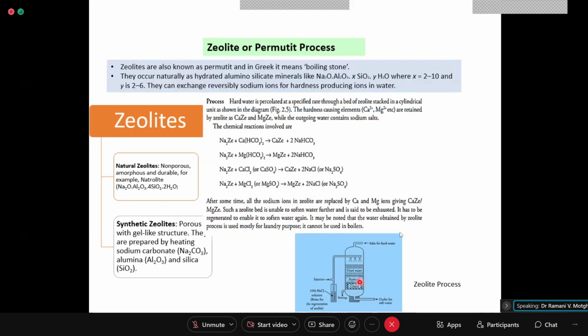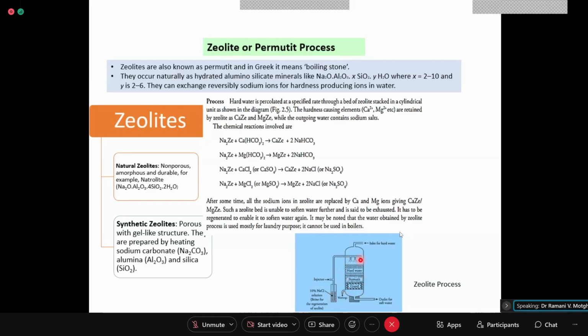Okay. So after putting brine, you have to remove the brine solution and then wash the permutit thoroughly so that all the calcium and magnesium chloride and sulfate forms will be removed.